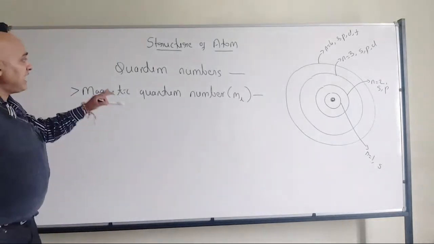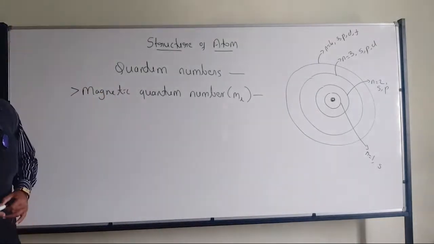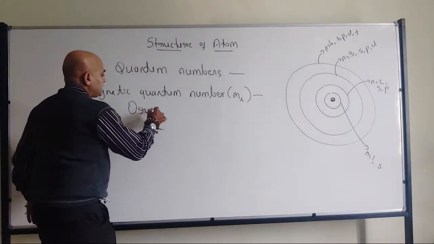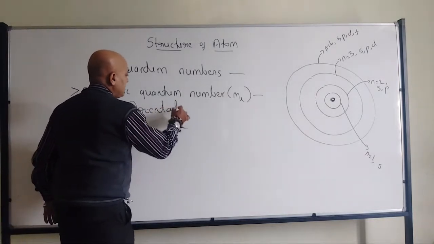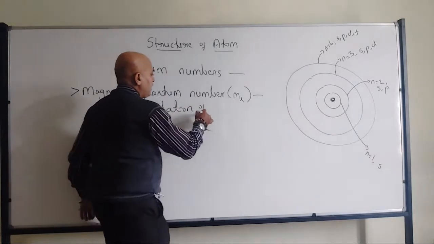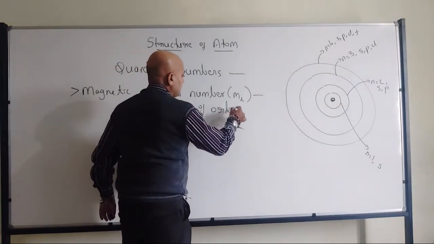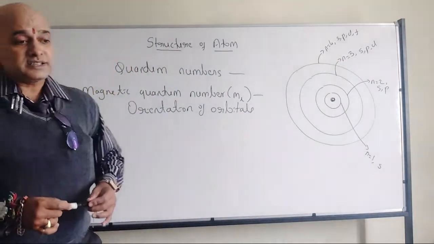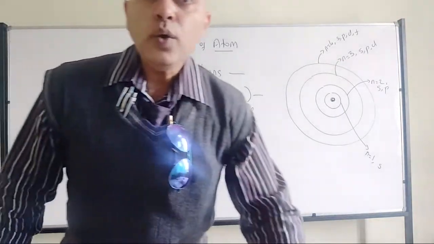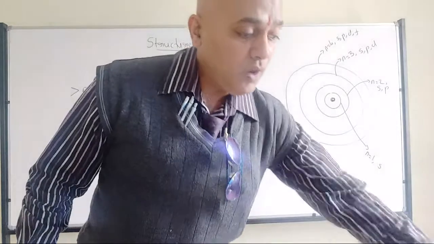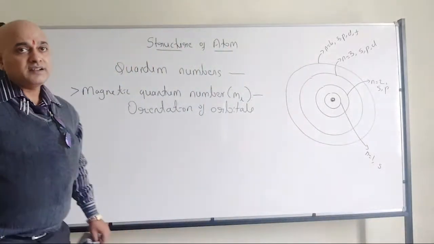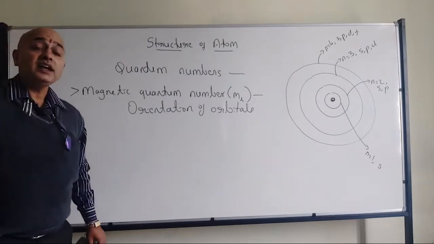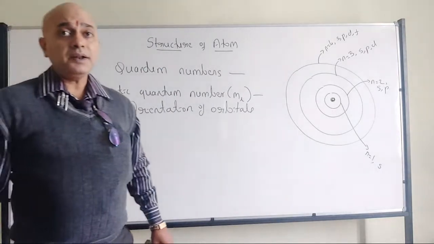So that's where we have the magnetic quantum number, which talks about the orientation of orbitals. Orientation, shape will be dealt by the azimuthal quantum number.